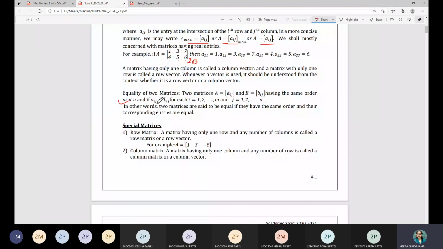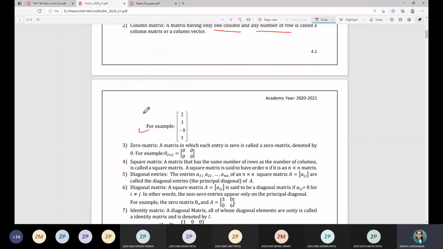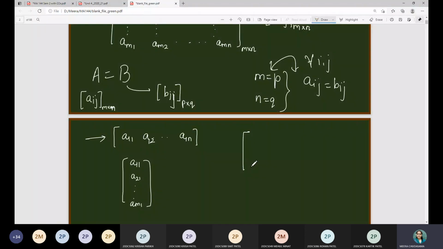So here we have equality of matrices. As I have said, they must have the same order and corresponding entries are the same, right? A row matrix is of this form, only one row, any number of columns. Similar to that, the definition of a column matrix is only one column, any number of rows. So this is what the example is. Then suppose your matrix consists of all elements 0, for example this one. Then it is called a zero matrix. All the elements are 0, then the matrix is called a zero matrix.